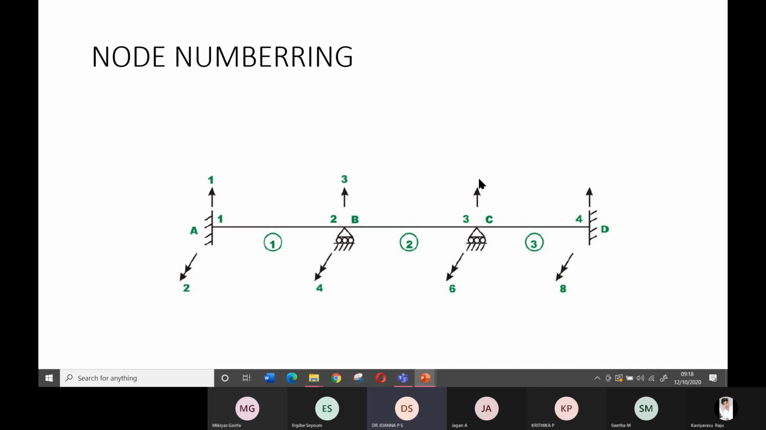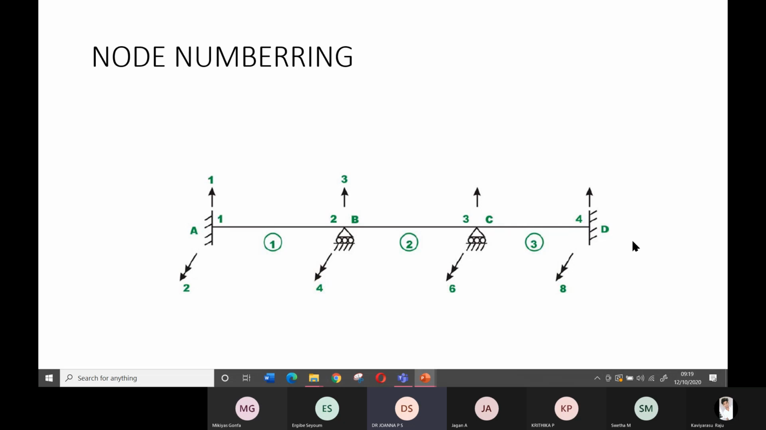We use the word restrained. It is not free. Restrained is the opposite of free. So this is restrained from moving in the upward or downward direction, but this end can rotate. Similarly, the fourth node can't move in the upward direction and it can't rotate also because it's a fixed support.